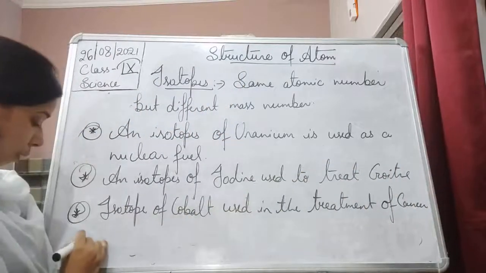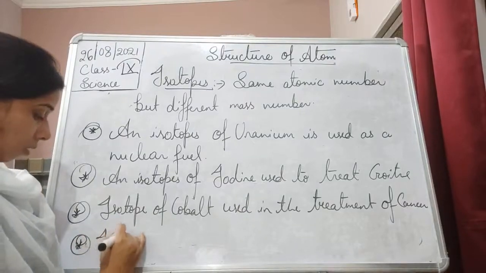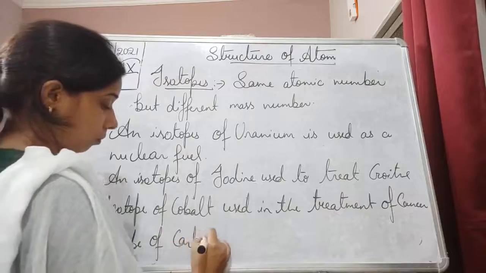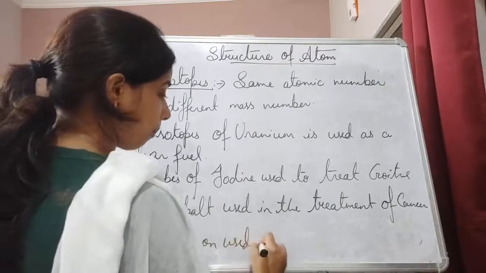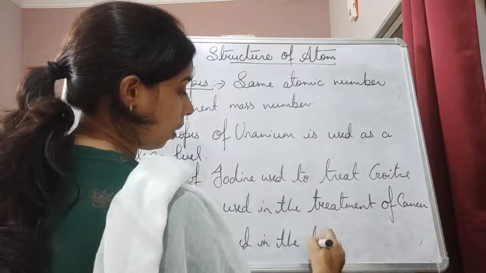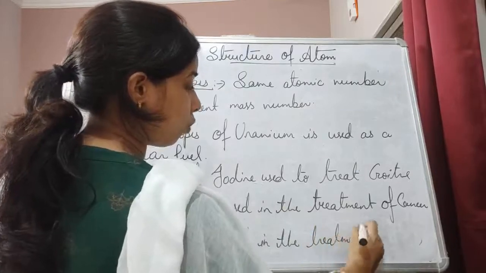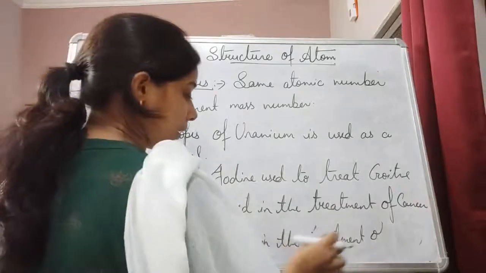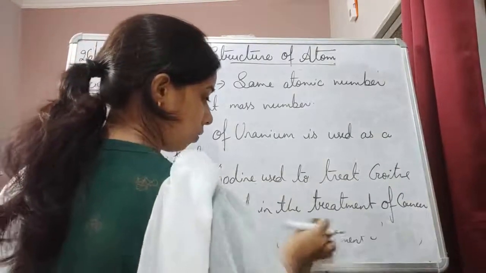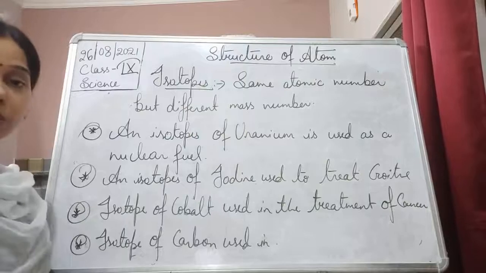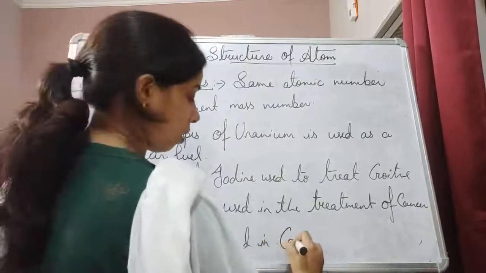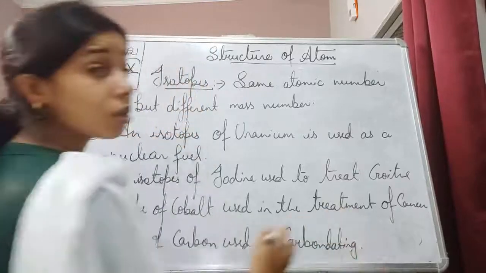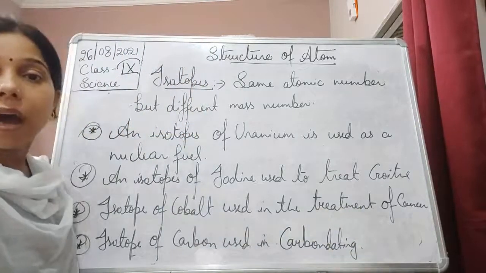An isotope of carbon is used in carbon dating. So, students, this is about the isotopes.